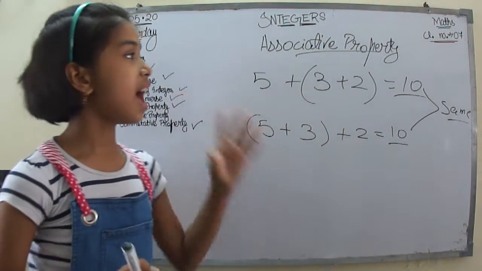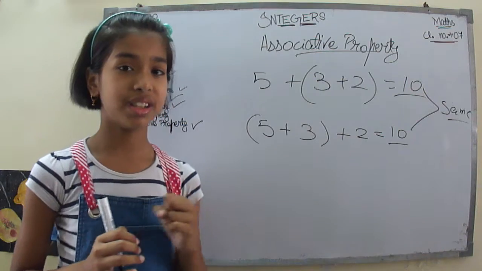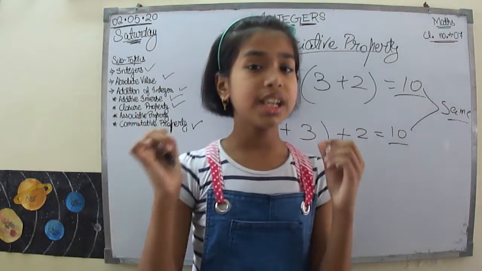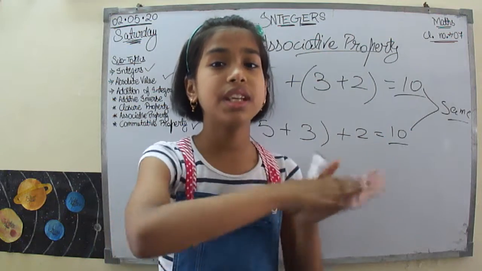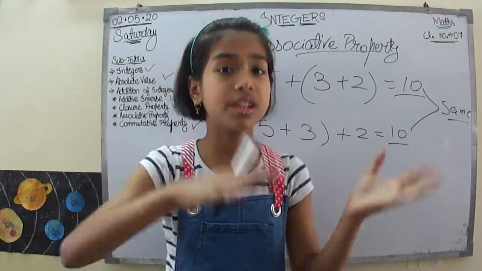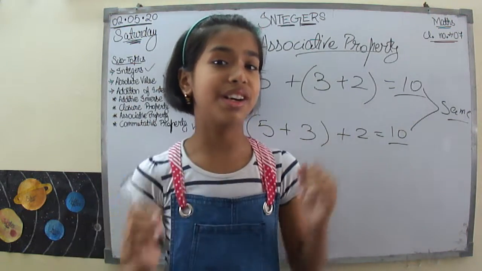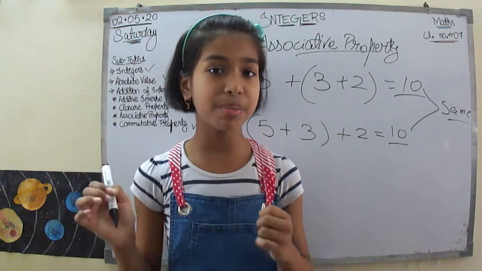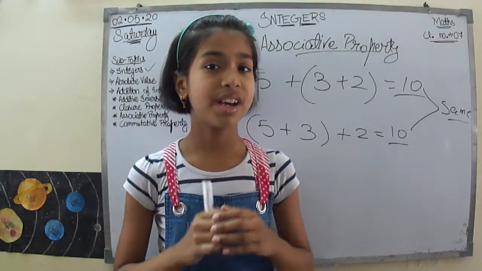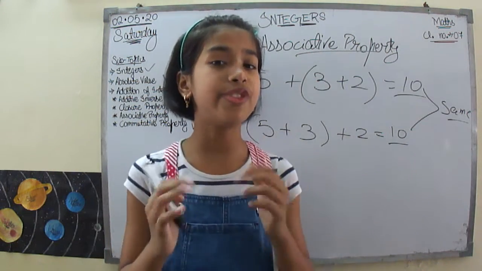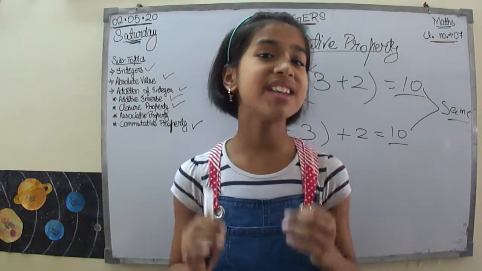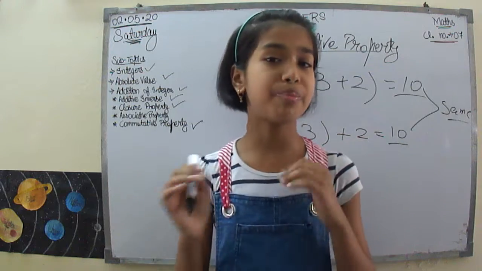This is what the associative property represents. Do you notice the difference? In the commutative property, we changed the order. But in the associative property, we changed the bracket. This is the difference between the associative property and the commutative property.